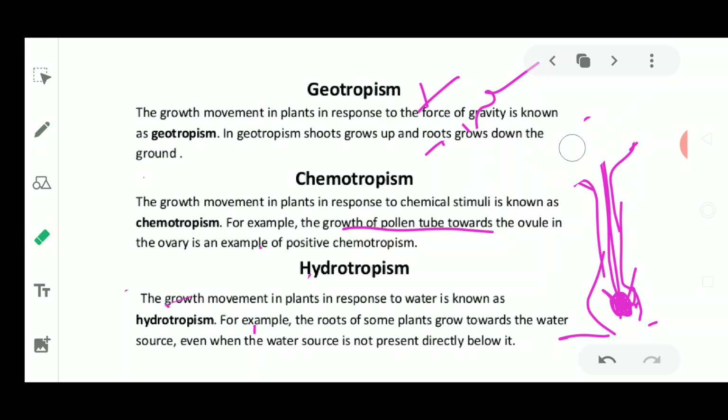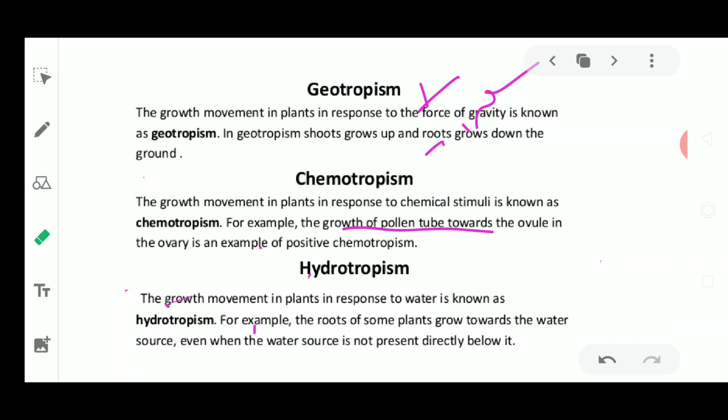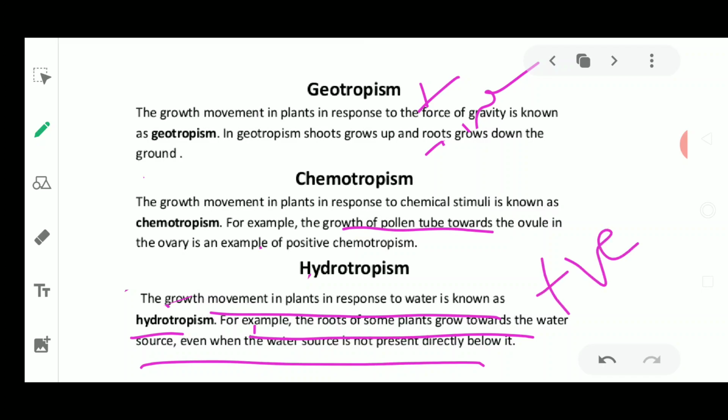Next is hydrotropism, which is very easy, where water is the stimulus for growth. The growth of plants in response to water as a stimulus is known as hydrotropism. For example, the roots of some plants grow towards a water source even when the source is not present directly below. In hydrotropism, growth of the plant towards water shows positive hydrotropism. If it moves away from the water, it is showing negative hydrotropism.